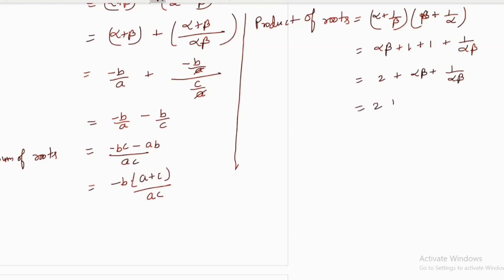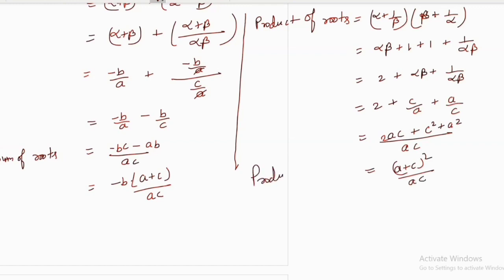So we will find out 2 plus alpha beta, which will be what? C by a, plus 1 by alpha beta will be a by c. So we can take LCM here. What will be your LCM? LCM will be AC, and here 2AC plus c square plus a square. So this one we can write as a plus c the whole square divided by ac. This will be your product of roots.